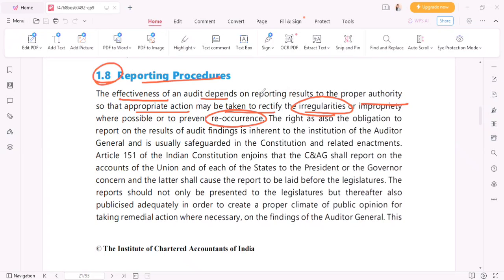And effectiveness of such audit depends on what? All these things. Depends on who you are reporting such irregularities to. Are these irregularities rectified? Is the reoccurrence of such irregularities prevented?